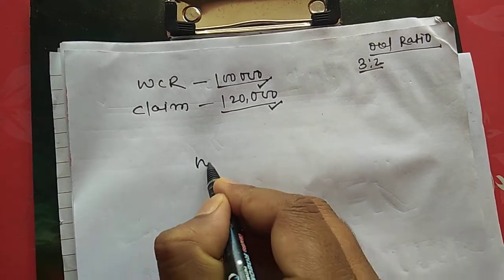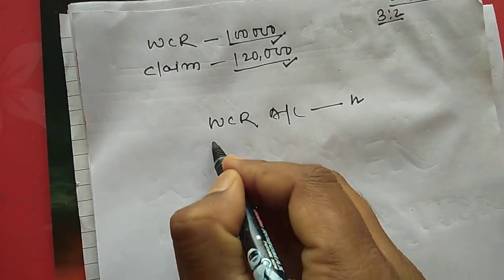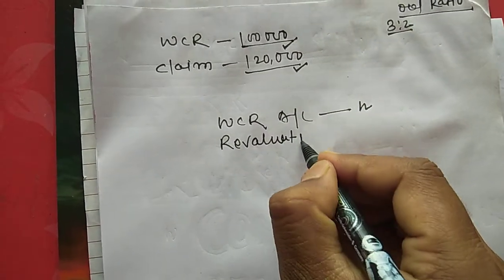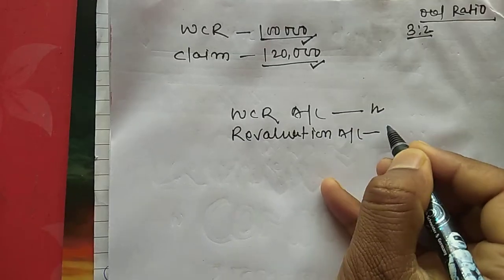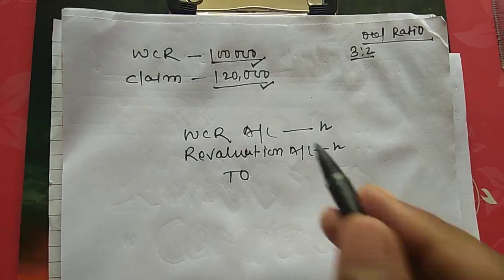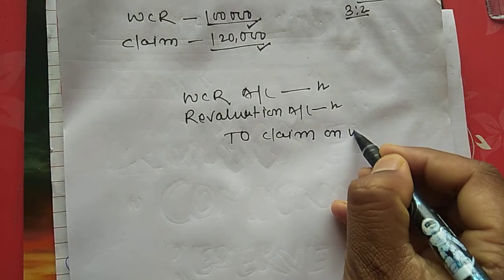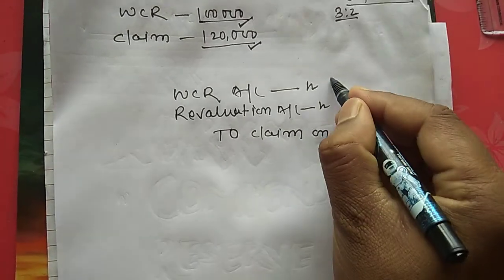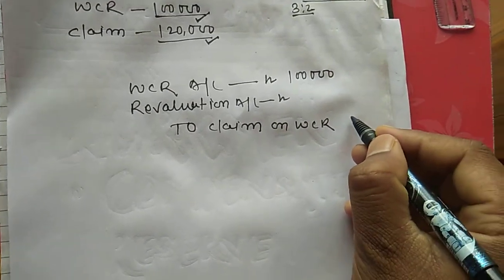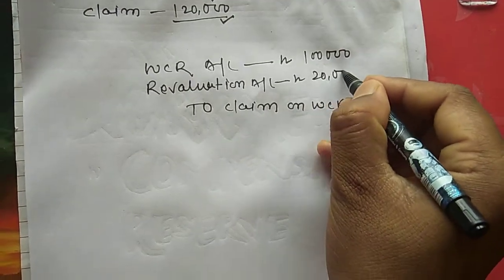Workman compensation reserve account debited, revaluation account debited to claim on WCR. Put here the amount of claim: 1 lakh is the total workman compensation reserve, the claim is 1,20,000, and the deficiency amount of 20,000 is transferred to revaluation account.